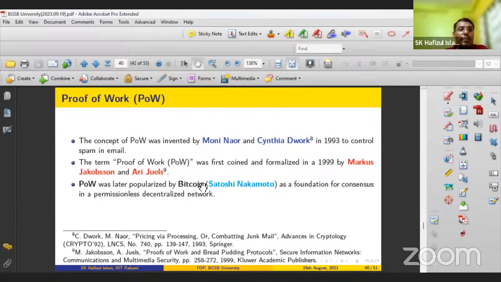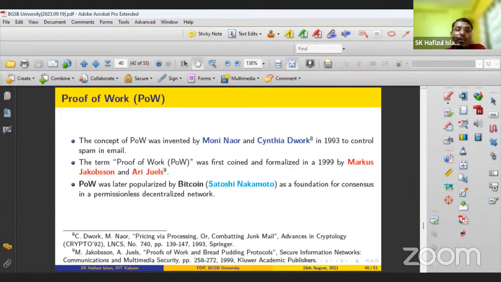So here you see, the proof of work consensus algorithm was actually designed by Moni Naor and Cynthia Dwork in 1993. They designed this algorithm just to solve the problem of controlling spam in the email system.